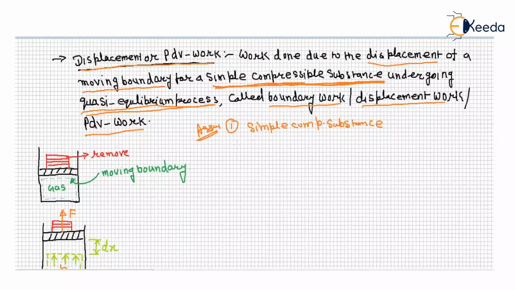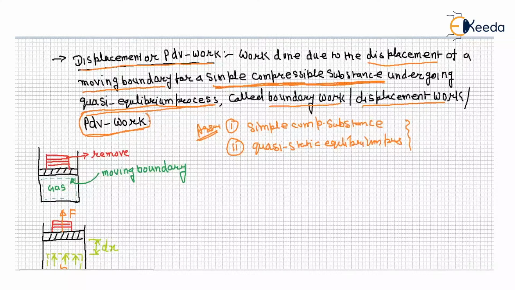Number two, undergoing a quasi static equilibrium process. That's it. There are two assumptions while we apply PDV work.